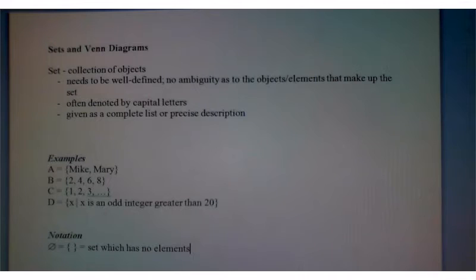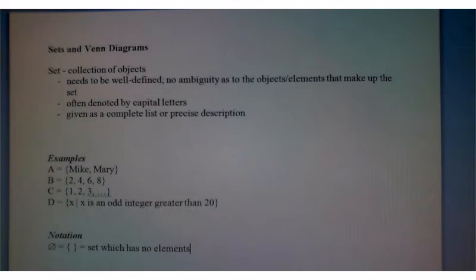A set is just any collection of objects. It could be the set of objects in your backpack. It could be the set of students in Math 120, Section 003. It could be the items on your kitchen table. So a set is just simply any collection of objects. The objects within the set are known as elements. So for example, if you're talking about the set of objects in your backpack, you might be looking at elements like books, folder, pen, pencil, etc.